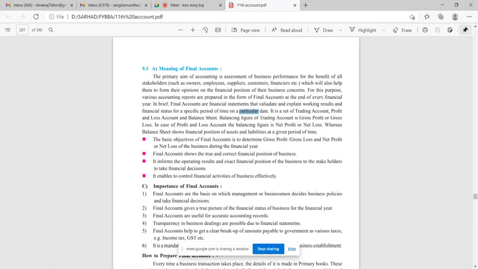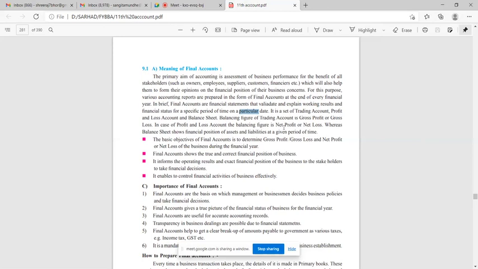It is a set of trading account, profit and loss account, and balance sheet. The balancing figure of trading account is gross profit or gross loss. What is trading account? Trading account is for those businesses having a manufacturing unit, or normally a general trader where goods are exchanged; they must prepare trading account.